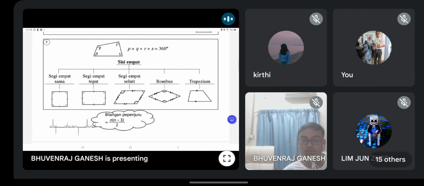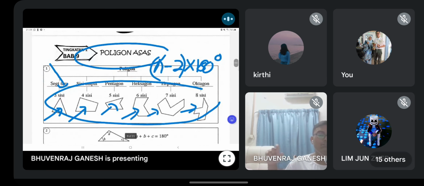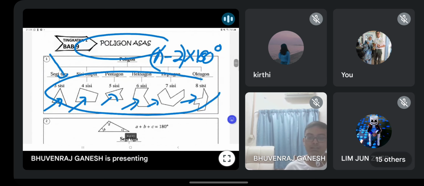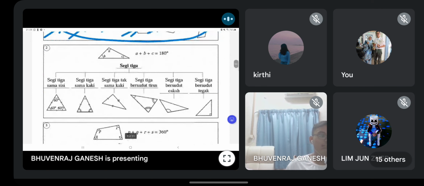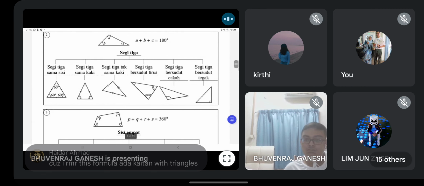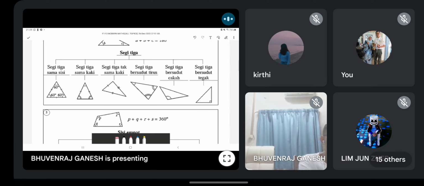Isn't N minus 2 something got to do with triangles? It can apply to every formula. Haida, you mean this one, right? N minus 2 times 180. Am I right? It can be used for all polygon. Okay? Even regular, irregular, sekata, tak kira. Can be used for every polygon. Oh, it can apply to everything. No worries, not only triangle. Okay. So this one you must know lah.